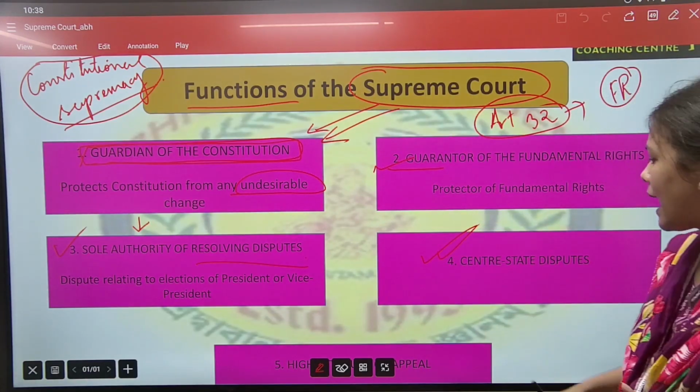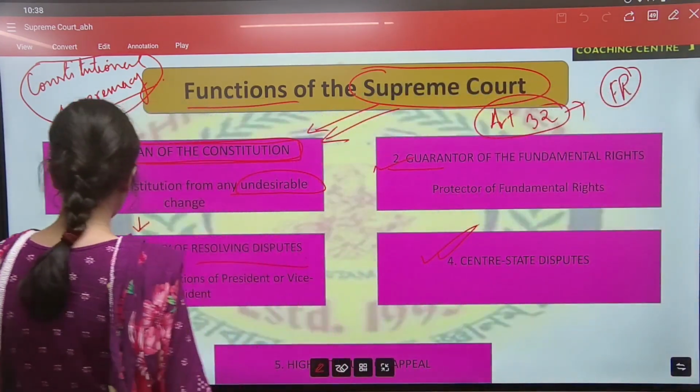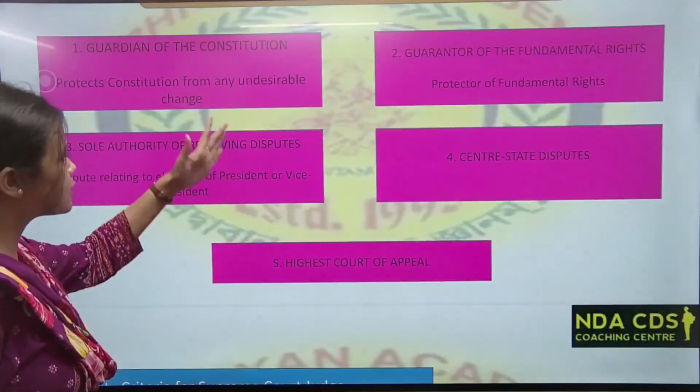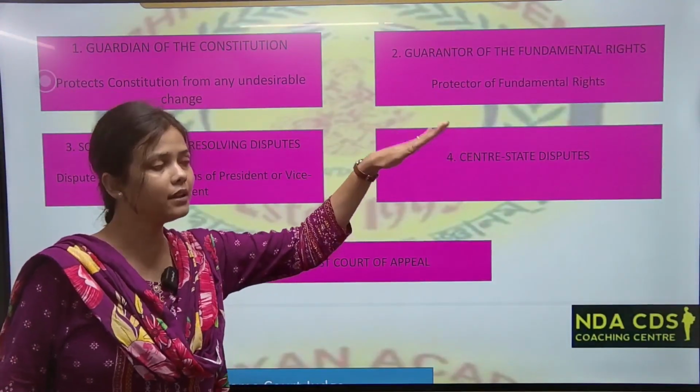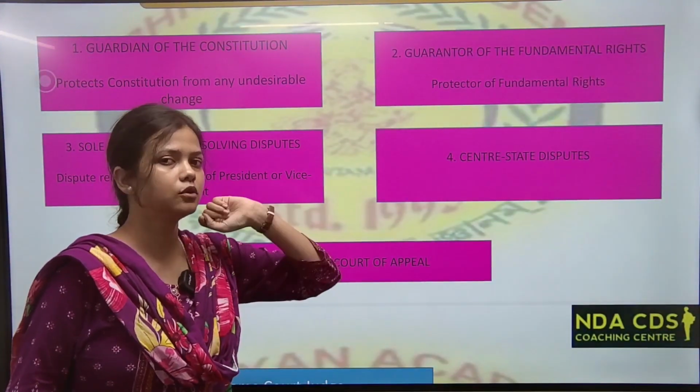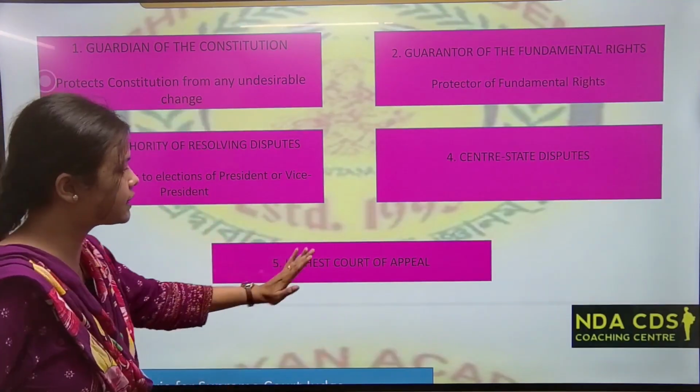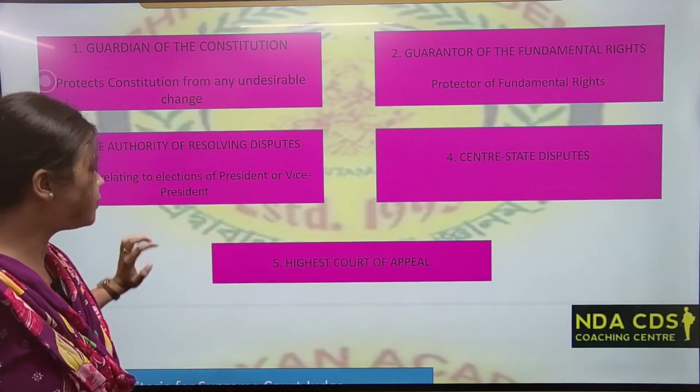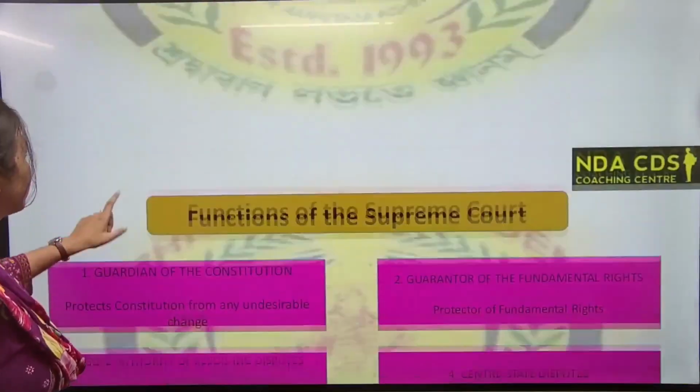And highest court of appeal. That means the Supreme Court is at the topmost level. We can appeal to that court also. That's why it is known as the highest court of appeal.